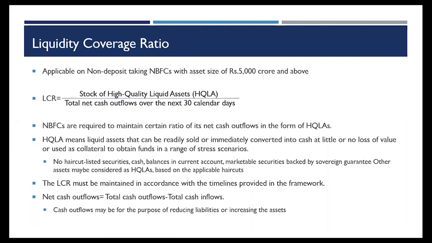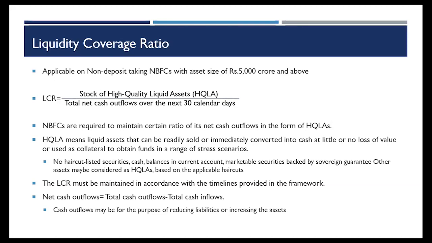This is, however, applicable only once you cross the asset size of 5,000 crores. In that case, you have to maintain this liquidity coverage ratio, which is nothing but how much high quality liquid assets I have to maintain as against my total net cash outflow over the next 30 calendar days. The timelines for complying with this have also been prescribed for companies of 5,000 crore and more asset size. It is, I think, 30% from December 2020, and for more than 10,000 crore asset size, it is 50%. So I have to maintain high quality liquid assets. What are high quality liquid assets?